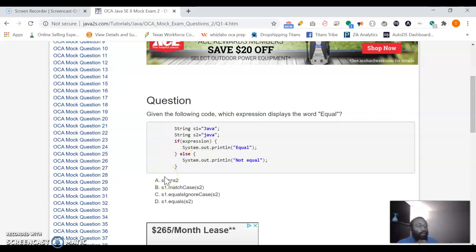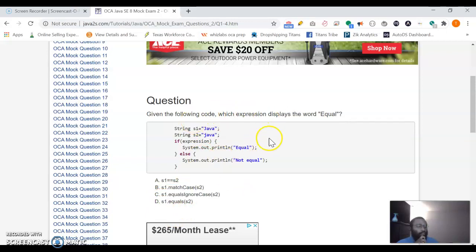So we have S1 is equal to S2. So this is going to be reference equality with a double equal sign, which is going to be demonstrated as being false. So this would not print out equal, right? Because S2 and S1 are not equal to each other. They're pointing to two different objects in space. So now we have S1.matchCase S2. This would not be correct also because these two do not have the similar case.